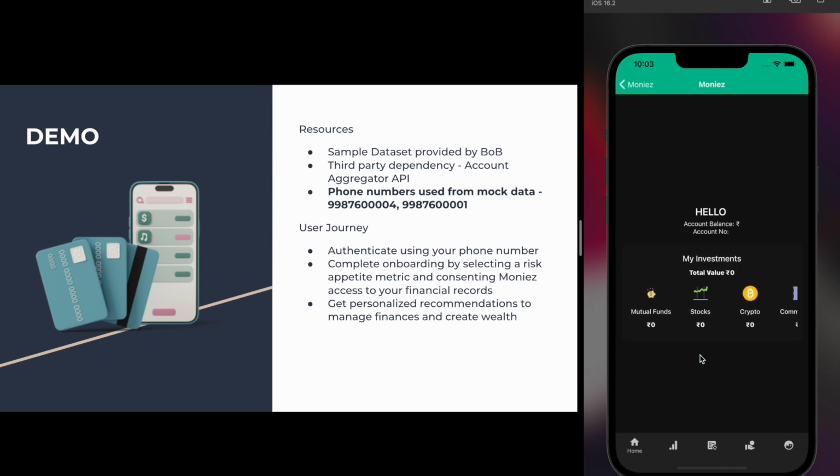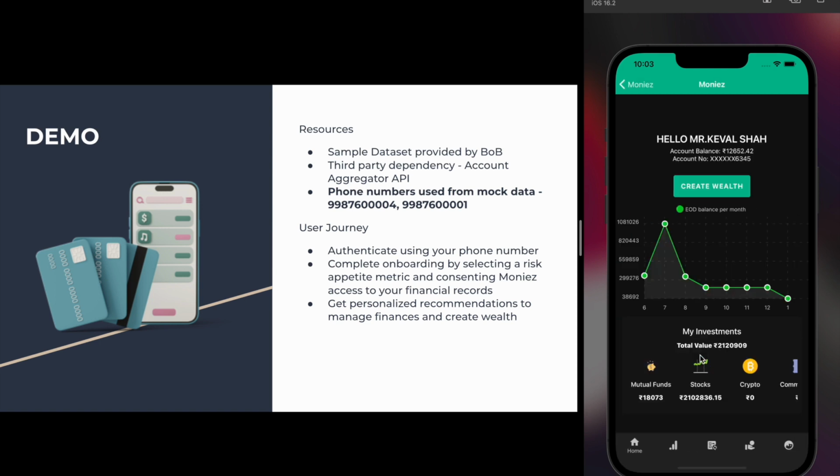The dashboard has four primary entities: the Create Wealth screen, the Analytics screen, the Personalized Recommendation screen, and a screen to explore all recommendations. The screen you can see now is the Create Wealth screen. The value the user gains from this screen is to analyze and understand their end of the day monthly balance. We want to educate users to reallocate their savings into investment options that will help them create wealth. Hence, the call to action to redirect them to the personalized recommendation screen.